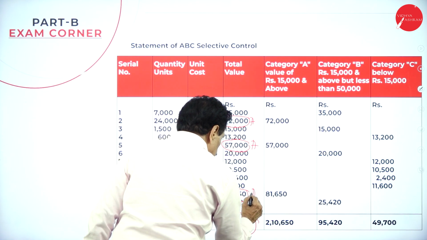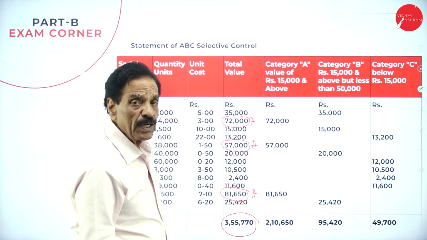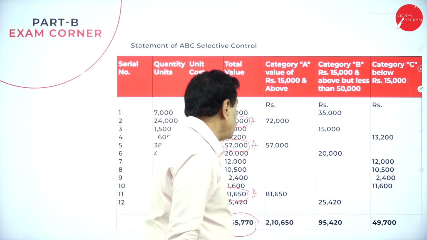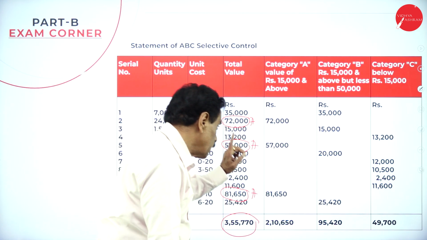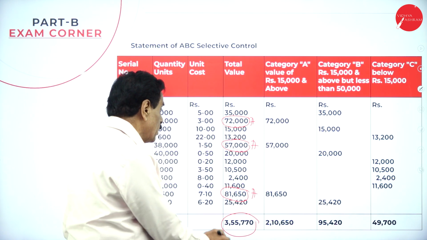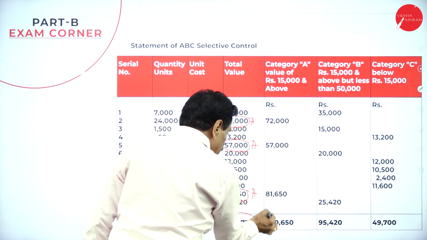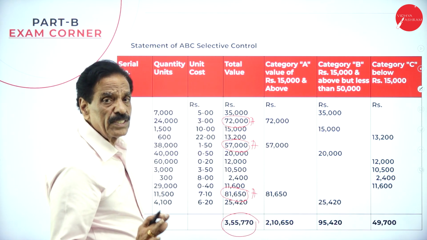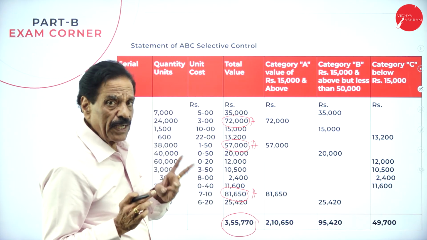A group: more than 15,000 I selected as A. So one is 72,000, one is 57,000, another is 81,000. Totally it will work out to 3 items, 1, 2, 3 items, and 2,10,650 is the value for the 3 items.